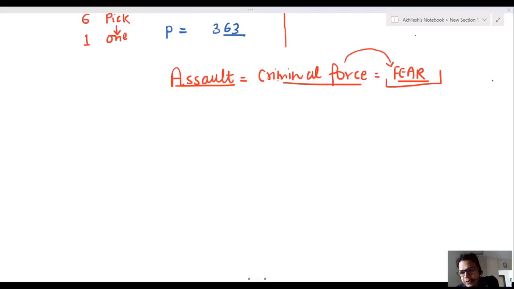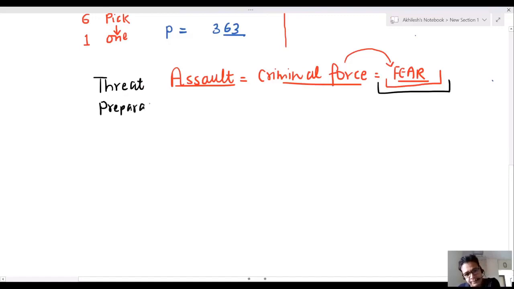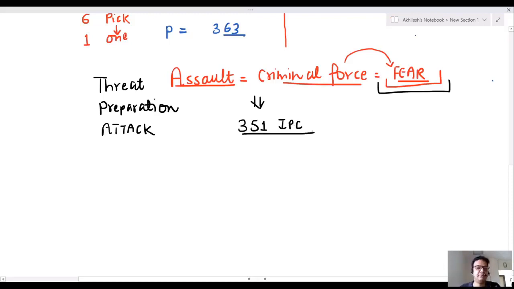Sir, actually fear is the most important part. It means the person is supposed to get fear, like by threatening. What are the examples of assault? Threatening, dhamki dena, any kind of preparation or any kind of attack. So there may be sexual assault, physical assault, or many kinds of assault. Now, what is the IPC for assault? IPC for assault is 351.